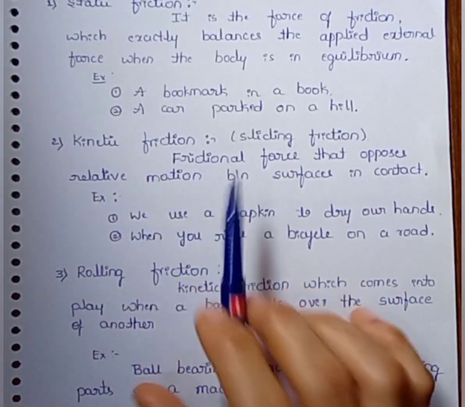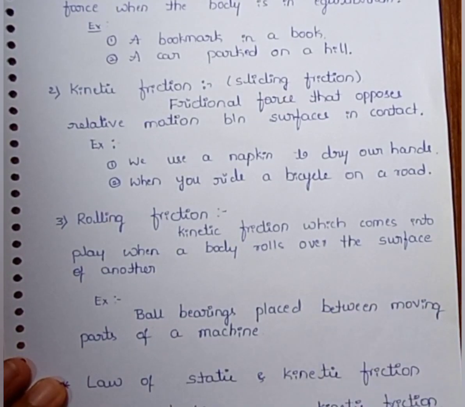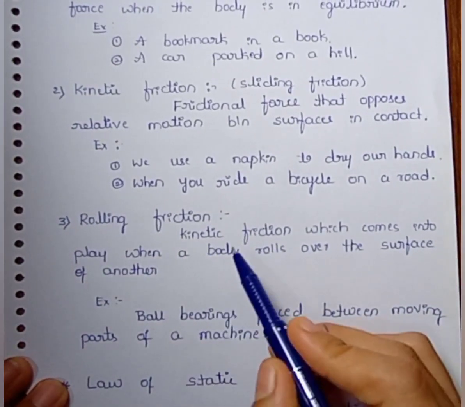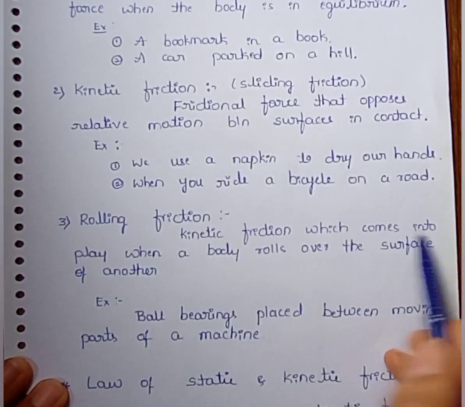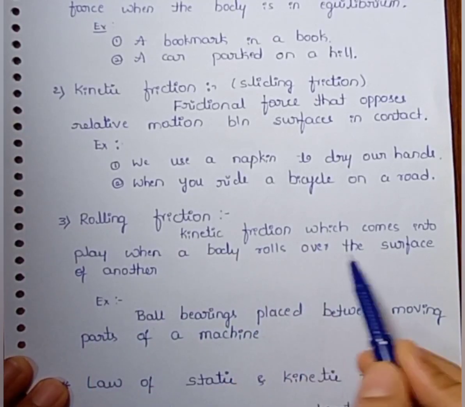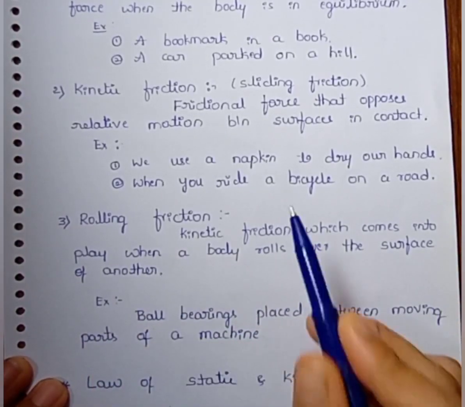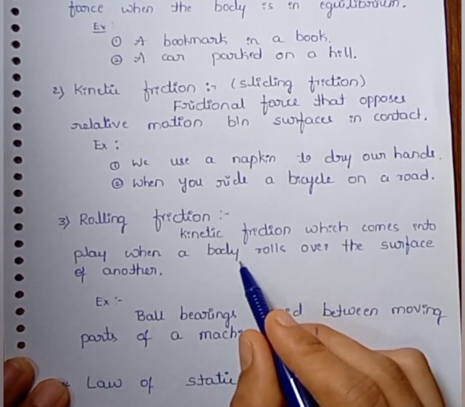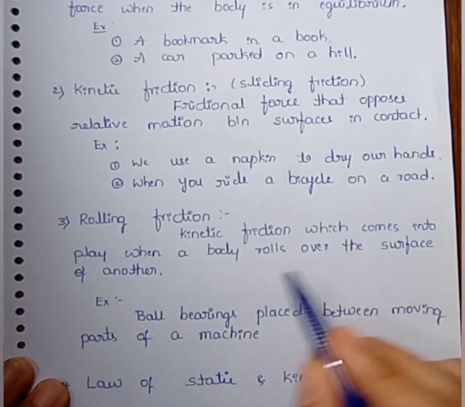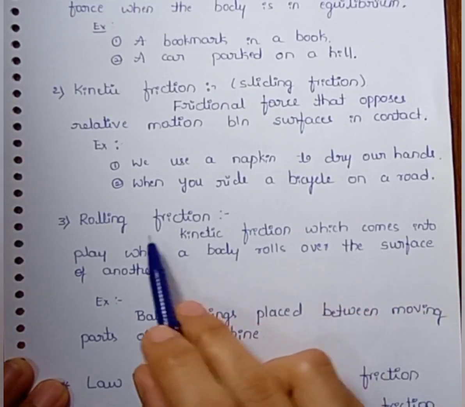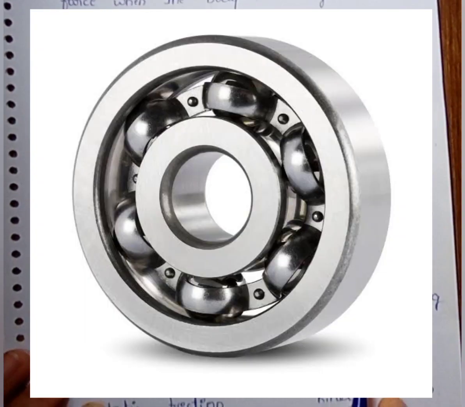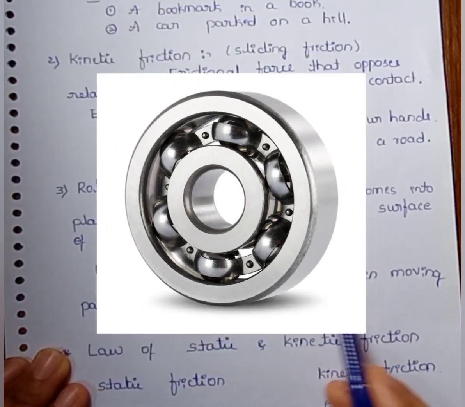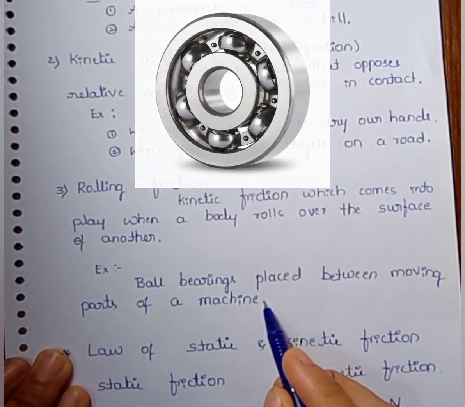we call kinetic friction. Next concept is rolling friction. That one is kinetic friction which comes into play when a body rolls over the surface of another. When does kinetic friction apply? When the body rolls over the surface. That friction is called rolling friction. For example, ball bearings placed between moving parts of a machine.